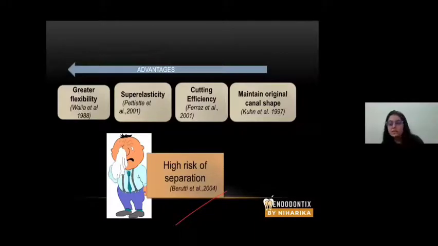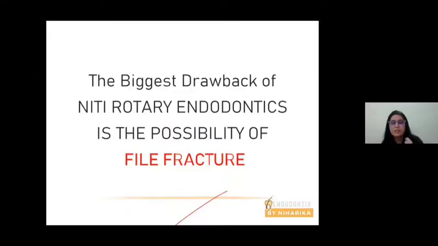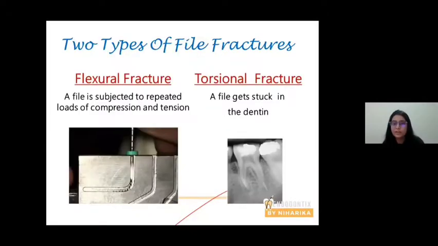Unlike a stainless steel file that shows you a bending or a crink on the surface before separation, a nickel titanium file doesn't give you any sign. So the biggest drawback of a rotary NiTi file is the possibility of file fracture within the root canal, which is a big headache for the clinician. So there are two types of file fractures. One is flexural fracture, the other is torsional fracture.